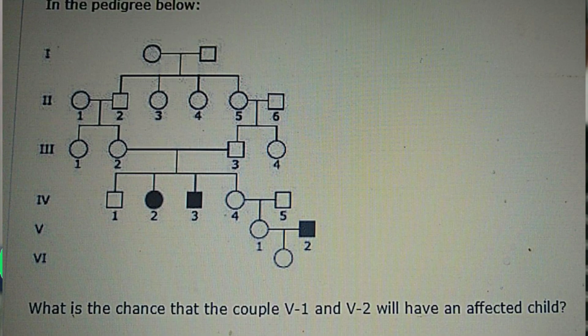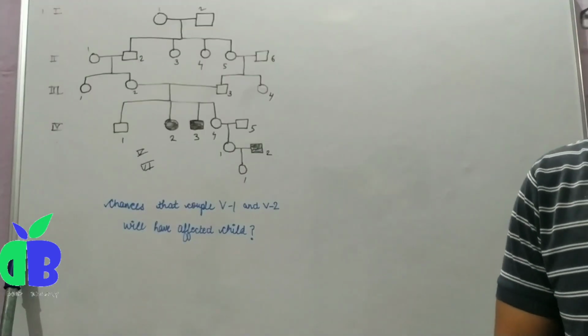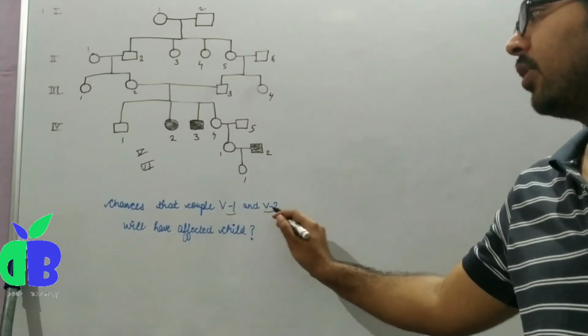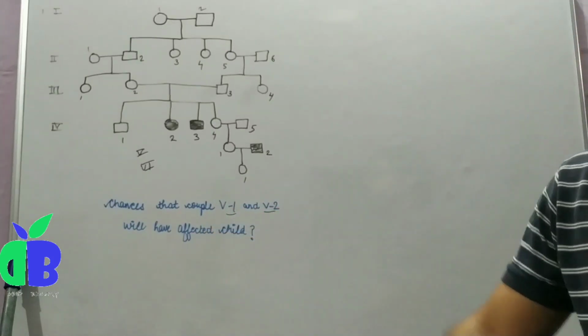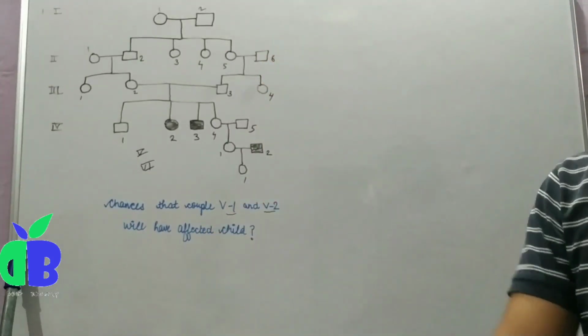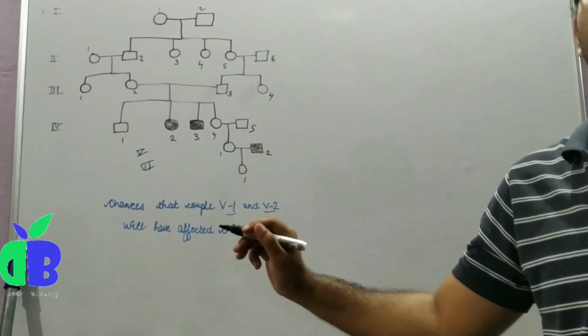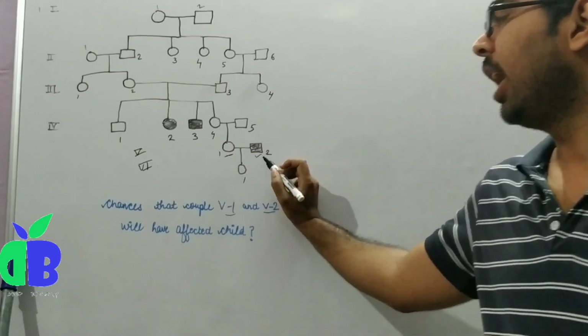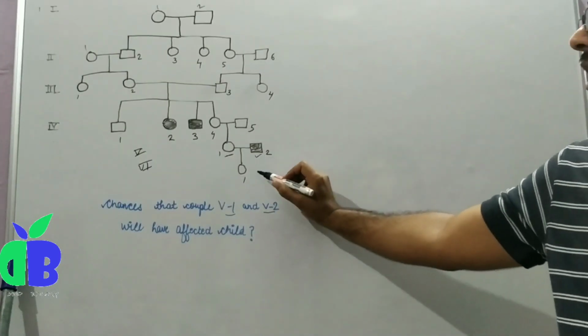Hey guys, I have taken this problem from CSIR NET Life Science. In this problem, we have to find the chances that the couple 5-1 and 5-2 will have an affected child, and we have been provided this pedigree. 5-1 is this one and 5-2 is this one, and we have to find the chance that the child is affected.